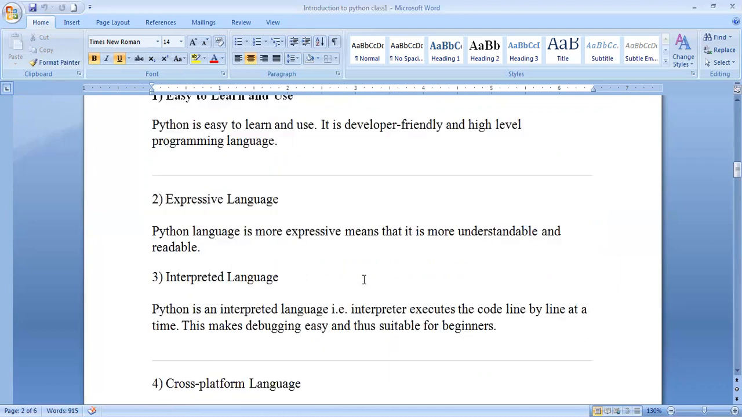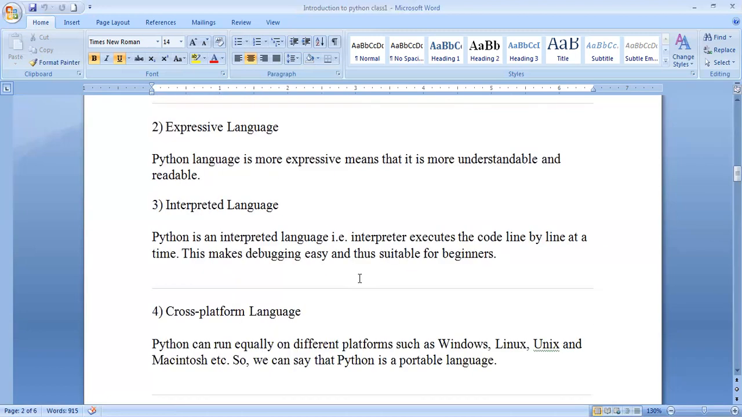And the next one is interpreted language. Interpreter means we compile line by line instead of all at a time. That is also a great advantage of the Python feature, and it is very well suited for beginners. And this makes debugging very easy.